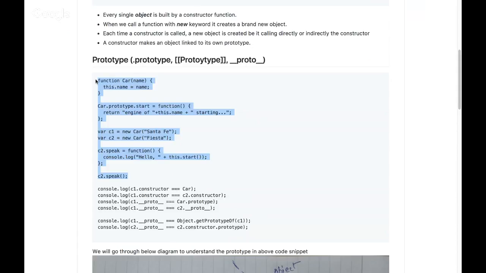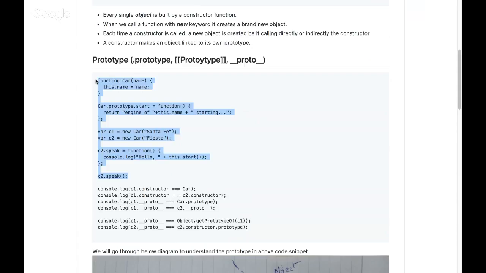Then I'm creating two objects, c1 and c2, basically car1 and car2, from my new Car function. Whenever we put the new keyword in front of any function, it changes that function to a constructor function. So now my Car is behaving as a constructor, and I'm passing the values.